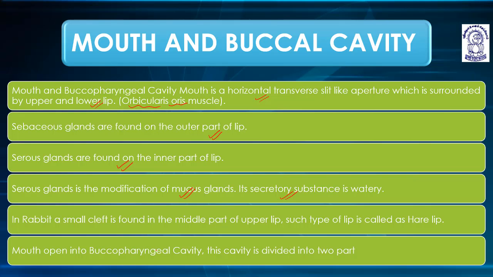In rabbit, a small cleft is found in the middle part of the upper lip, which is known as hair lip. The mouth opens into the buccopharyngeal cavity, and this cavity is divided into two parts.